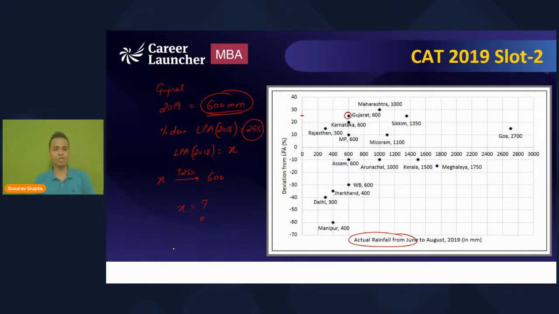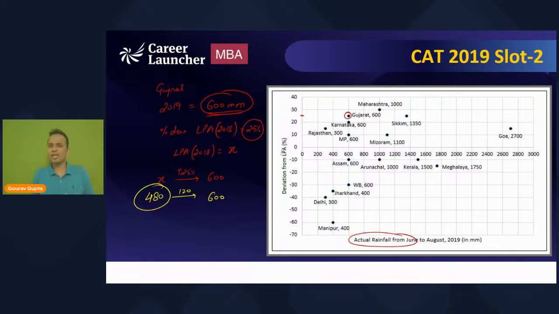Lovely. So I'm not teaching you how to get the value of X. I'll be covering all these things in the basics of percentages. So the value of X will be 480. You can check by yourself, guys. 480, what is 25% of it? 120. So 480 plus 120 is 600, right? So the LPA of 2018 will be equal to 480.